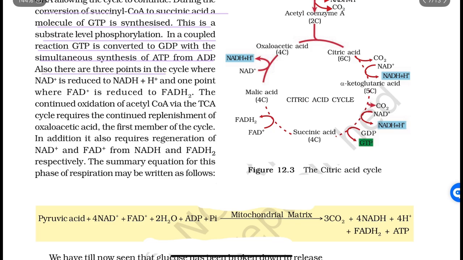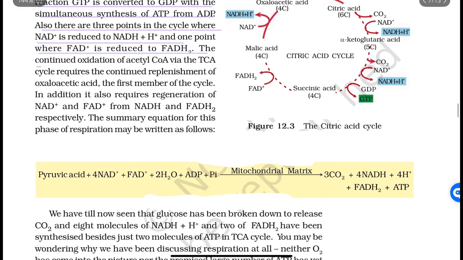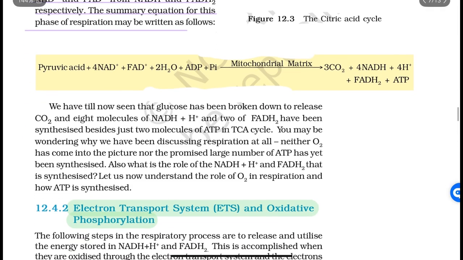Also, there are 3 points in the cycle where NAD plus is reduced to NADH plus H plus, and 1 point where FAD plus is reduced to FADH2. The continued oxidation of acetyl coenzyme A via the TCA cycle requires the continued replenishment of oxaloacetic acid, the first member of the cycle. In addition, it also requires regeneration of NAD plus and FAD plus from NADH and FADH2 respectively. The summary equation for this phase of respiration may be written as follows.